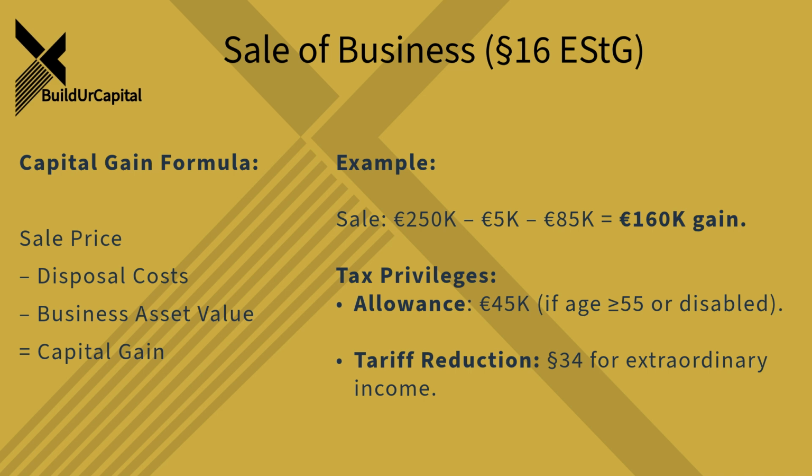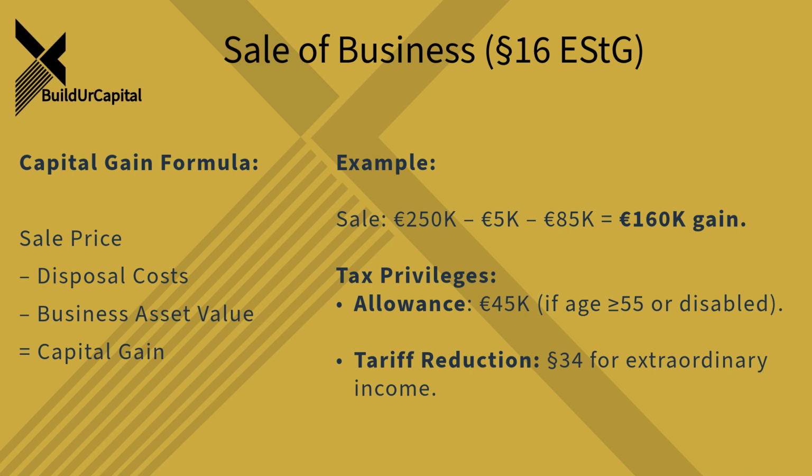Right. Section 16 deals with the disposal of a business. This covers selling the whole thing or just selling a distinct part of it, or even a partner selling their share in a partnership. And importantly, if you just decide to shut down the business, abandon it, that's treated as equivalent to a sale for tax purposes. That's Section 16, paragraph 3. So whether you find a buyer or just lock the doors, the potential tax on any gain is handled similarly.